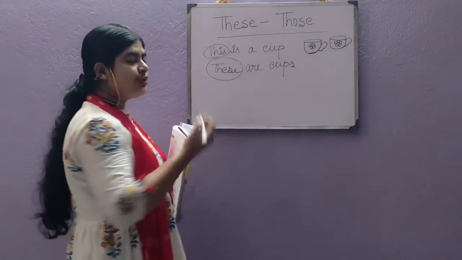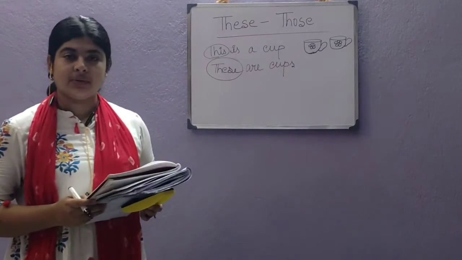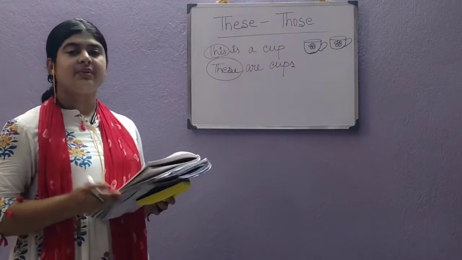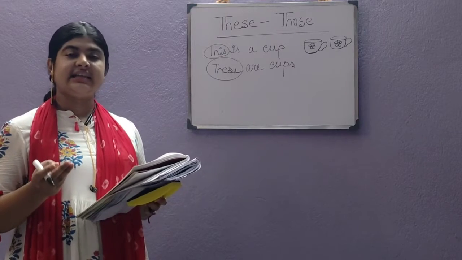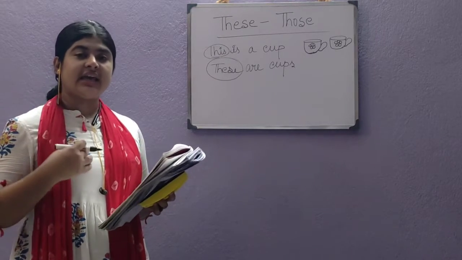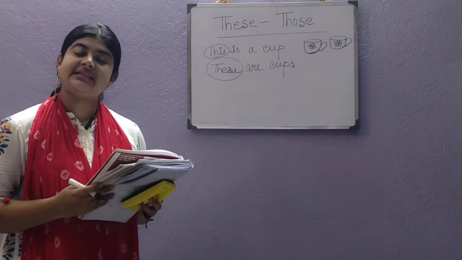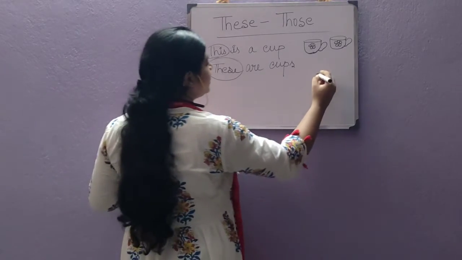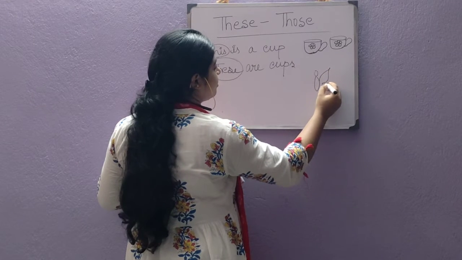Are is also used with plural words, and cups is also the plural of cup. So when there is more than one thing, we cannot say this, T-H-I-S. Rather, we will have to say T-H-E-S-E, these.